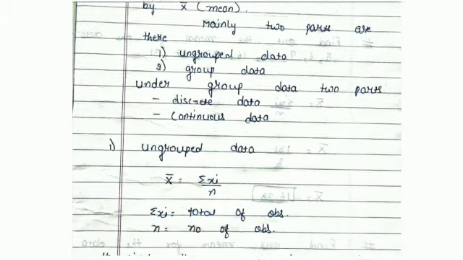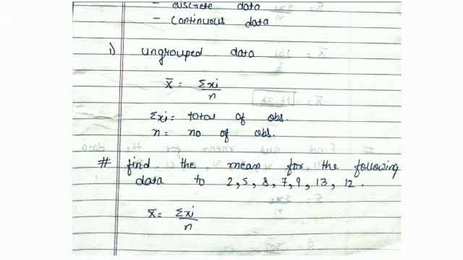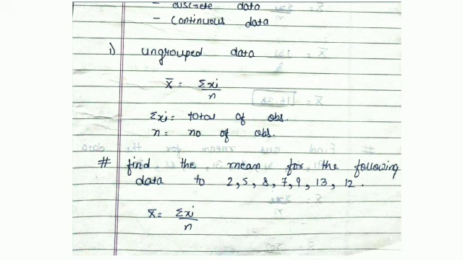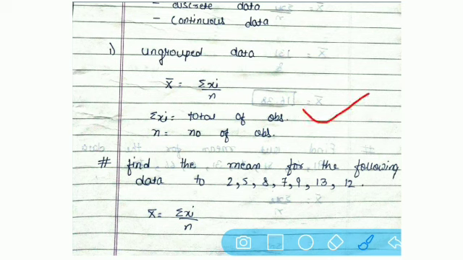So let us start with the first one, the ungrouped data formula. Here I said that ungrouped data is where only numbers are given to us. The formula for this is, but that is our average. Which average do we want here? To see the average of these numbers, and these numbers are denoted as xi. When you do the total of these numbers, it becomes summation of xi, also known as sigma xi. That is the total of the observations.